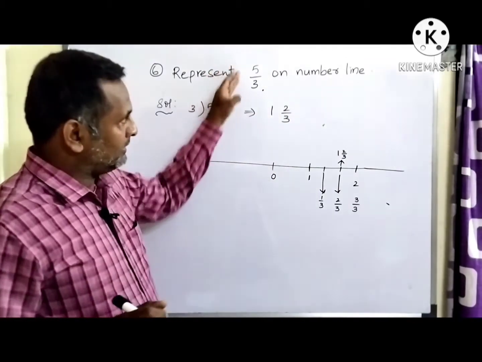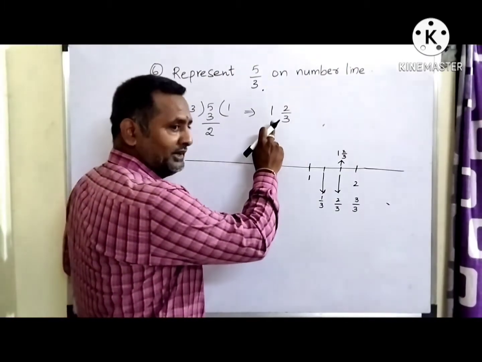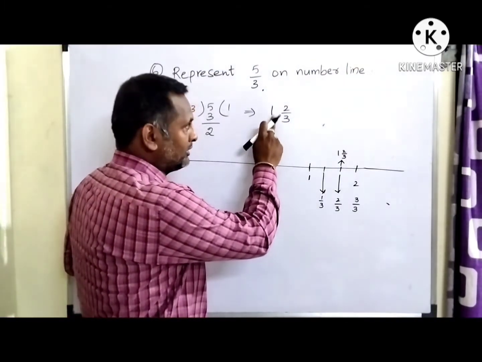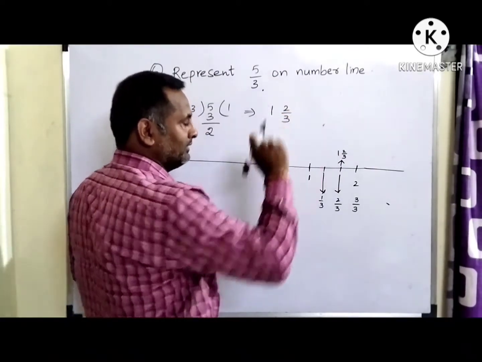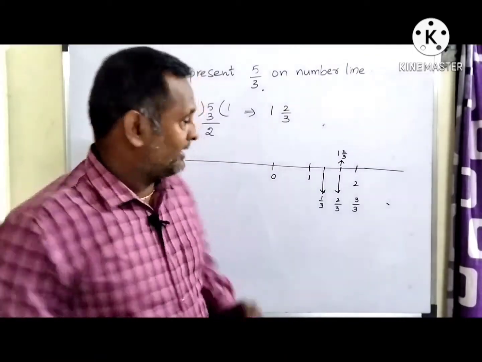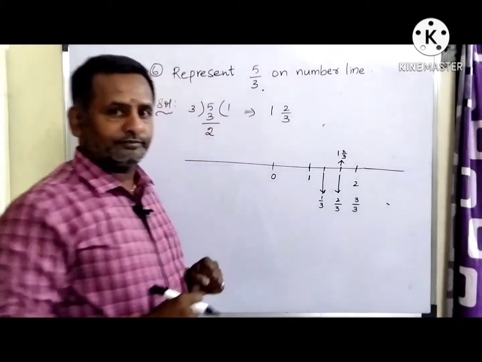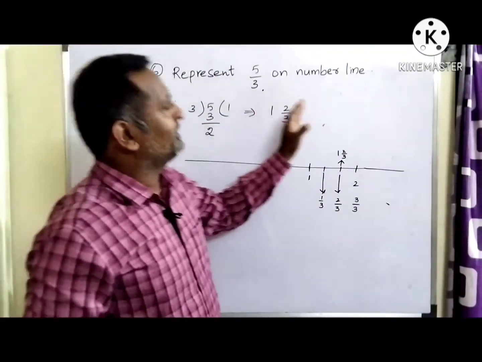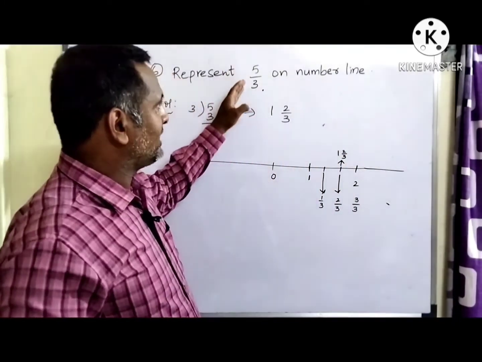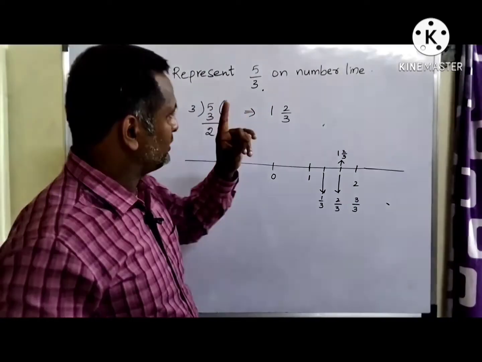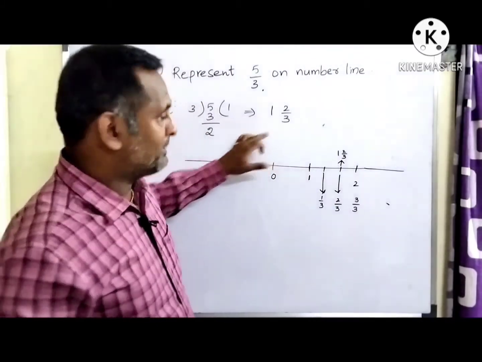So the meaning of 5 by 3 is 1, 2 by 3, right? Every student is going to get 1 chocolate, that's sure, and a part of a chocolate more. It means that 5 by 3 is a value which is more than 1 but less than 2. When 5 chocolates are divided between 3 friends, you get 1 chocolate and a part of a chocolate, which means it is greater than 1 but less than 2.